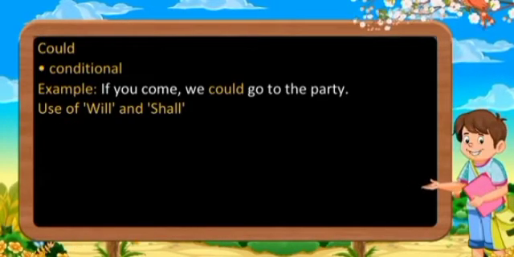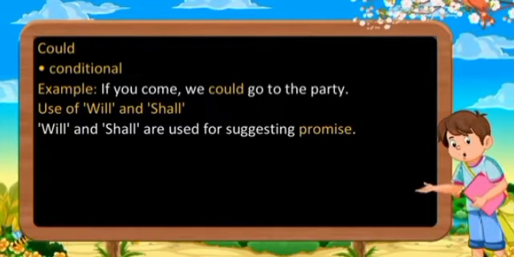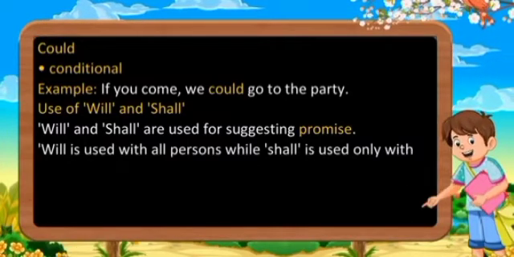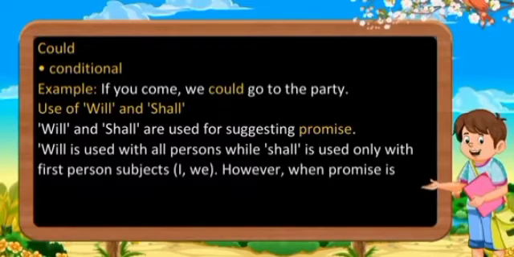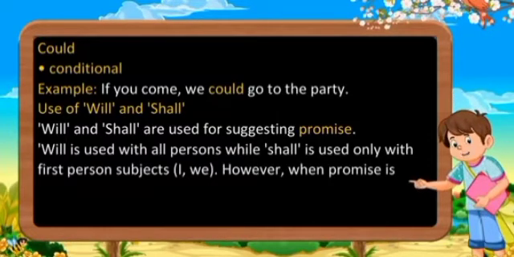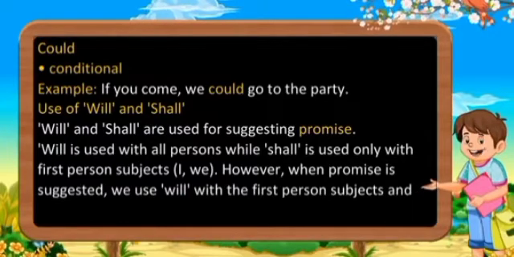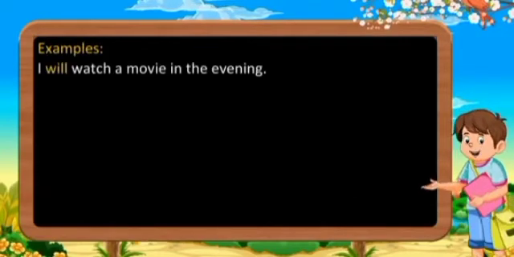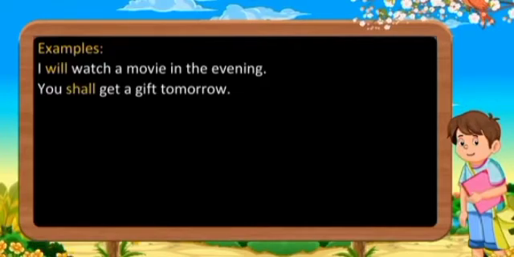Use of will and shall. Will and shall are used for suggesting promise. Will is used with all persons, while shall is used only with the first person subjects I, we. However, when promise is suggested, we use will with the first person subjects and shall with the other subjects. Examples: I will watch a movie in the evening. You shall get a gift tomorrow.